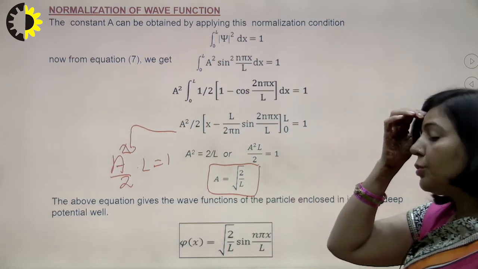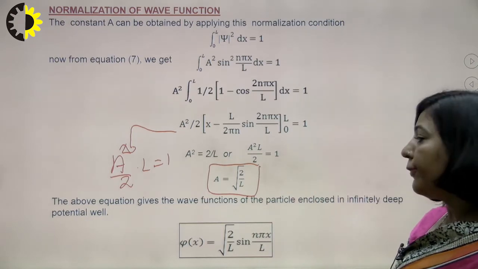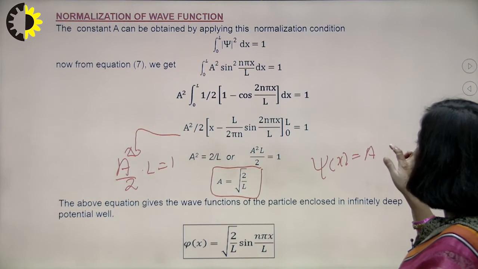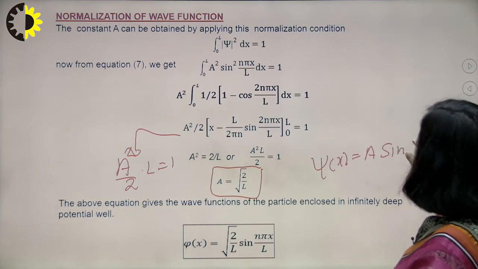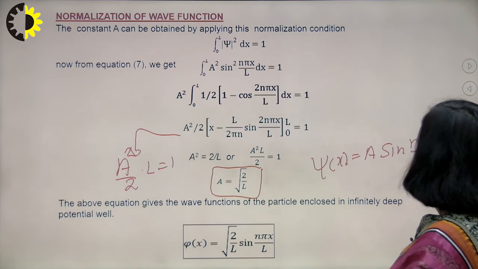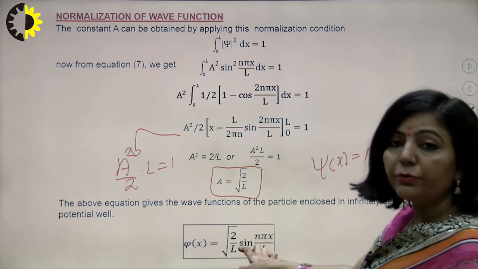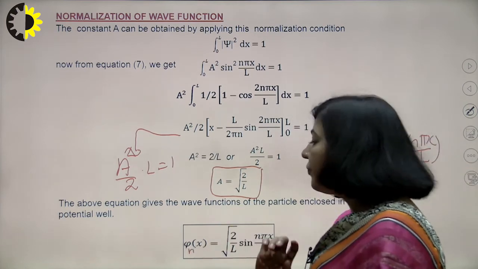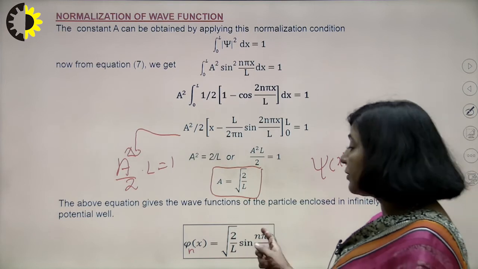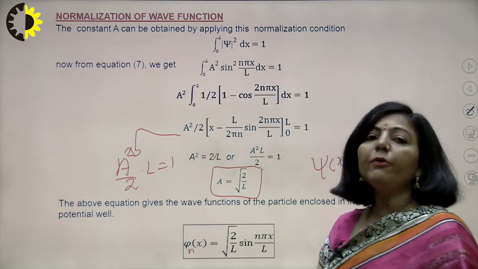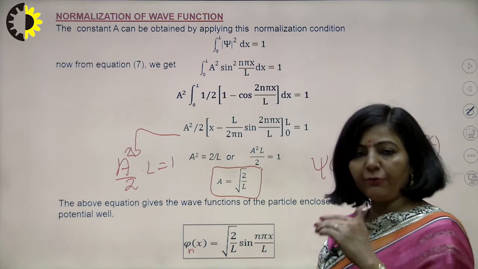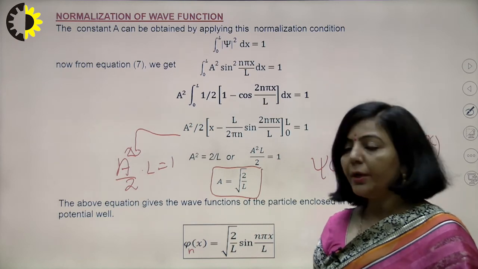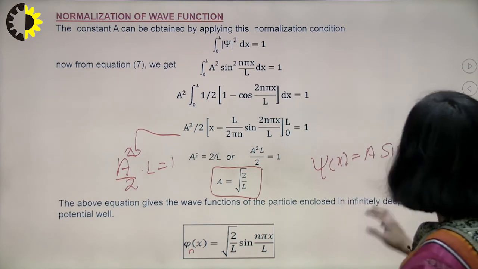So now just substitute this value of capital A in that wave function. The wave function was from equation number 7. So the wave function is A sine n pi x upon L, and instead of A, now we are going to write under root 2 by L. So this can be written as psi n. Why am I writing psi n? Because if n takes different values, you are going to get different wave functions. So you have different energy eigenvalues, and corresponding to each eigenvalue you have an eigenfunction. Those eigenfunctions can be calculated using this.